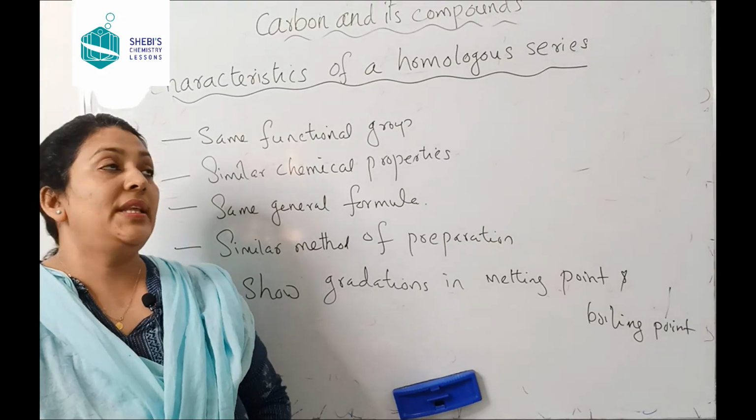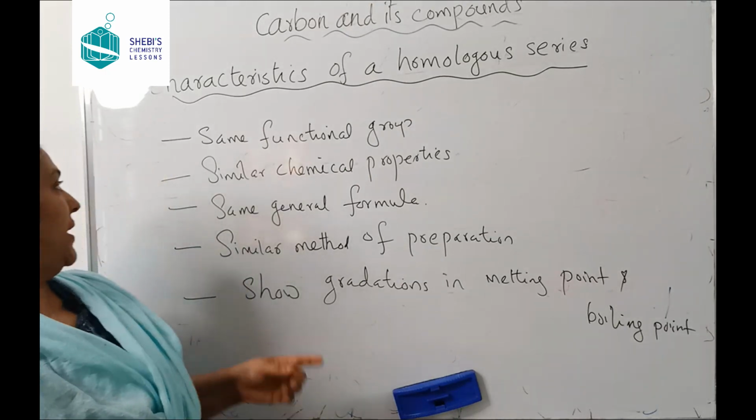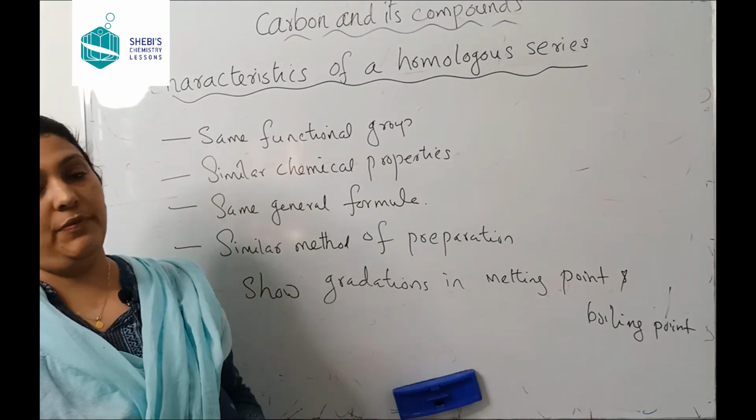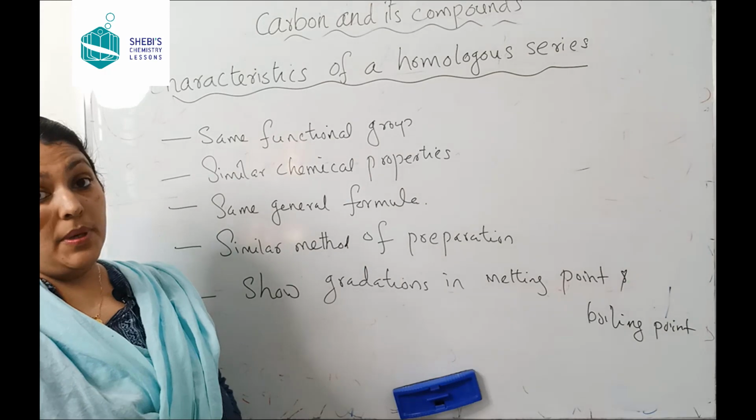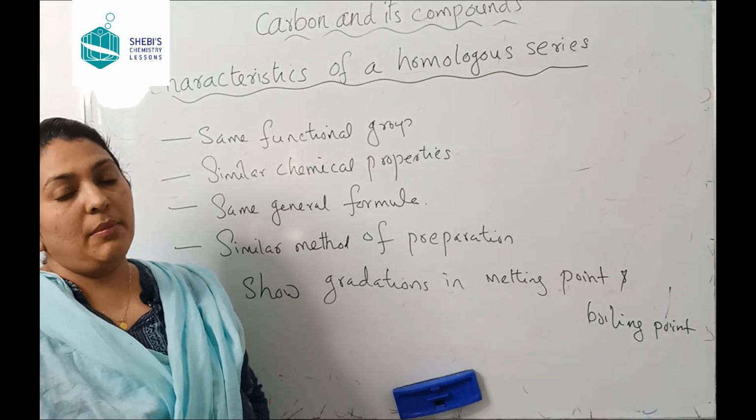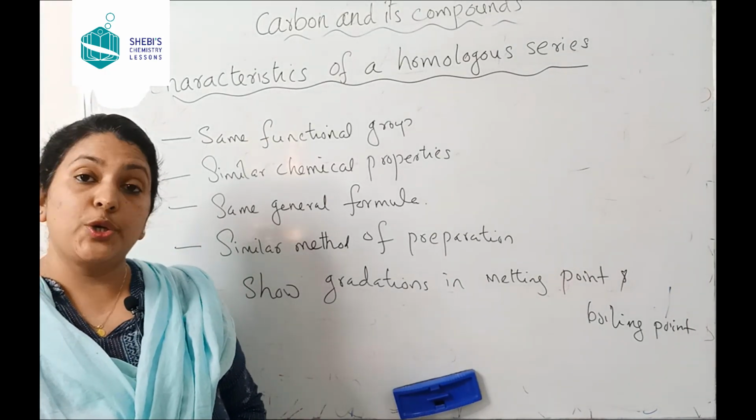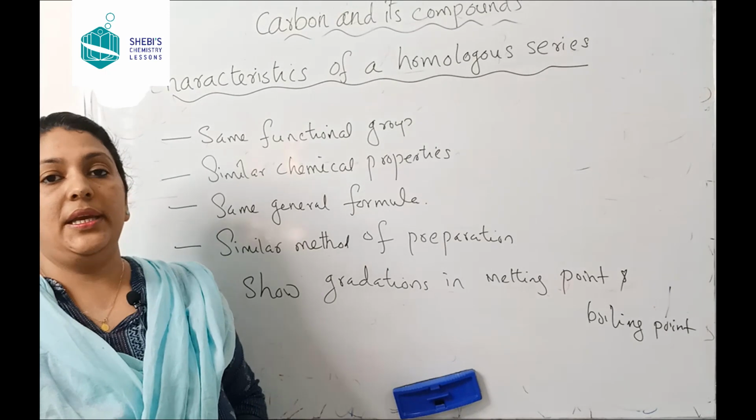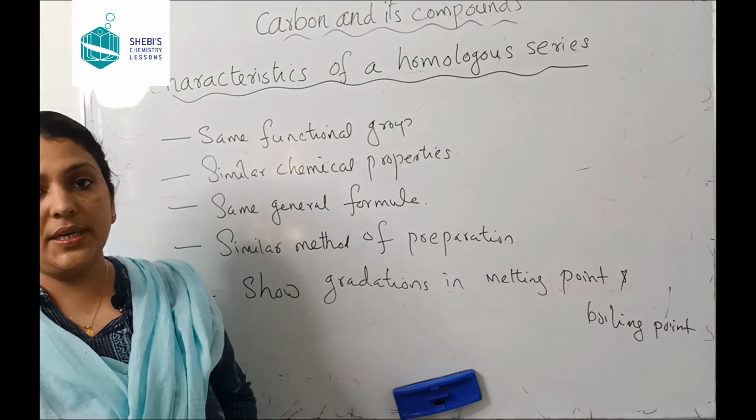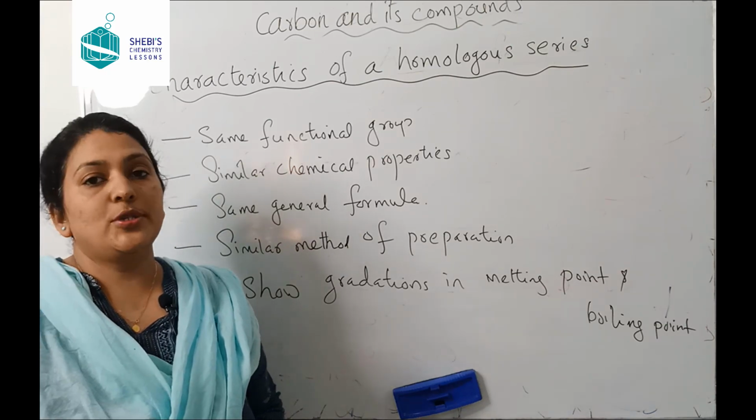Okay children, now these are the characteristics of a homologous series. What are they? They have same functional group. We know that. The members of a homologous series will have same functional group. For example, carboxylic acid group. All of them contain COOH group. Or alcohol family. They contain OH group, isn't it? So alkane, another example, they contain single bonds only.